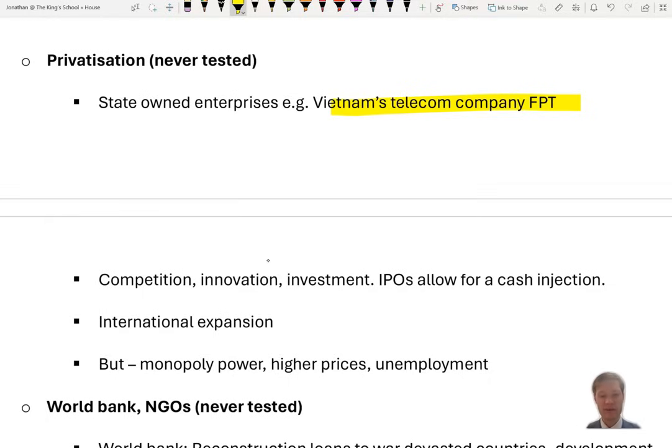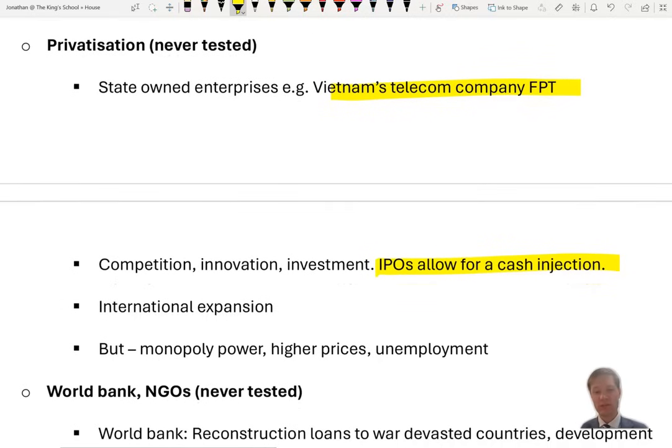That could shift your variable cost curves down. It would shift aggregate demand to the right because of the investment, and LRAS to the right because of the specialization, possibly the innovation as well, and the fact that capital is a factor of production. And those IPOs, the initial public offerings, also give room for cash injections and more innovation and investment.